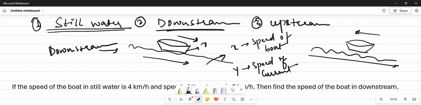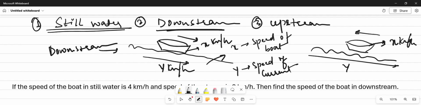The boat is moving with x km/h and the stream is going with y km/h. So speed of boat is x and the speed of current is y.